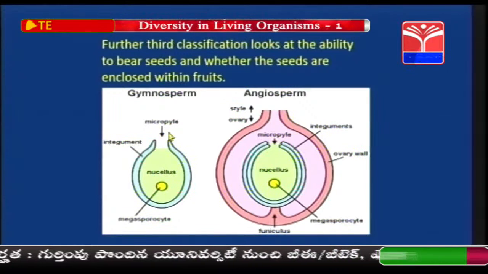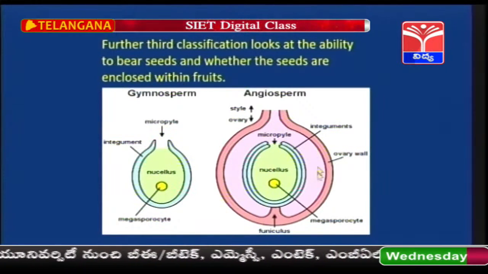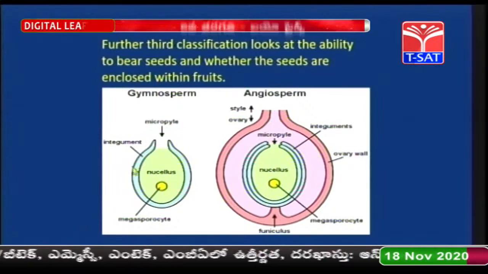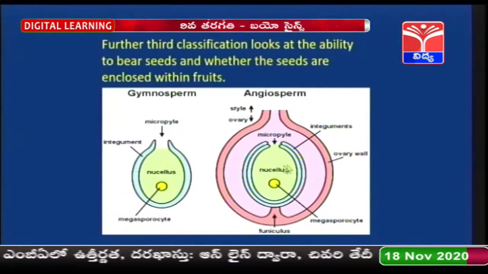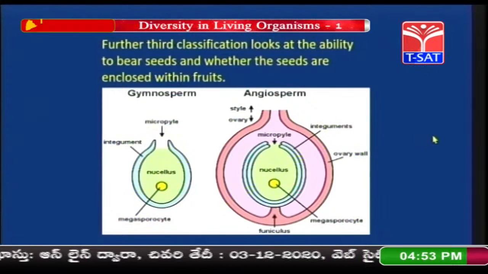Next one is the presence of the fruits, that is, the seed is enclosed inside the fruit. You can see over here this is gymnosperm and over here angiosperm. For the gymnosperms, the ovary wall is absent, whereas in angiosperms, the ovary wall is present.